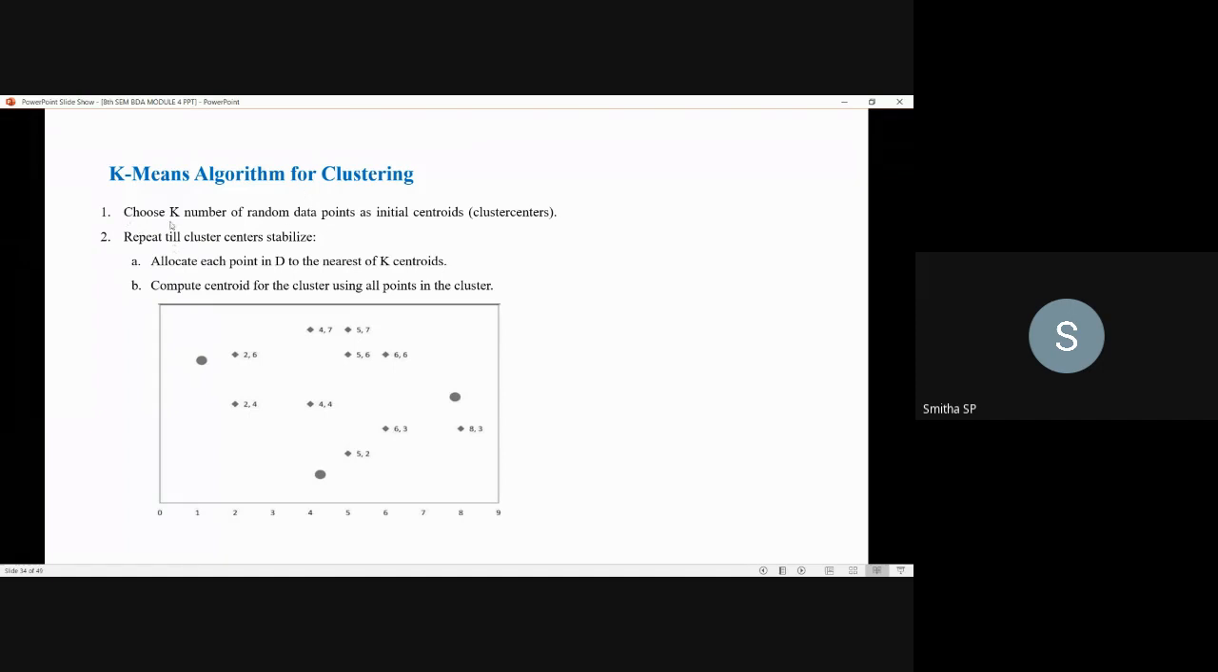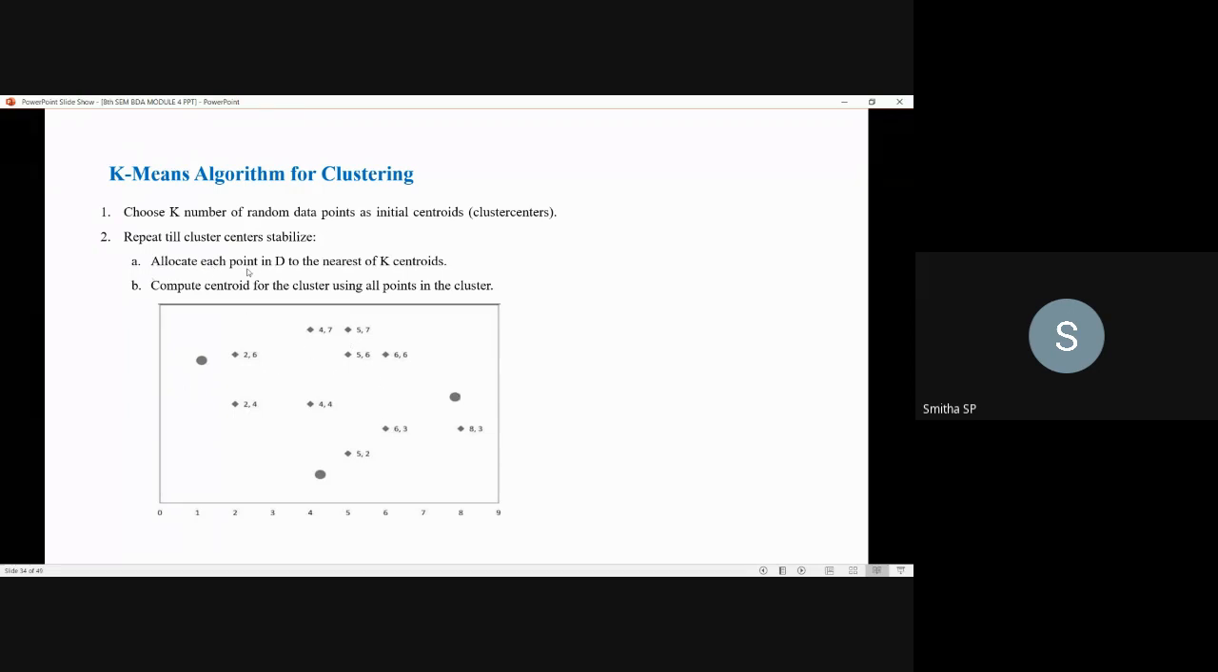The first step is to choose k random data points as initial centroids. Those are the cluster centers. Then repeat until the cluster centers stabilize. That is what I said: until there is no data point movement. Until then, you have to keep iterating over the clusters.